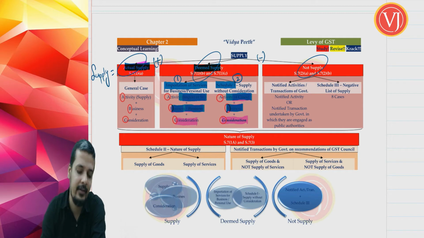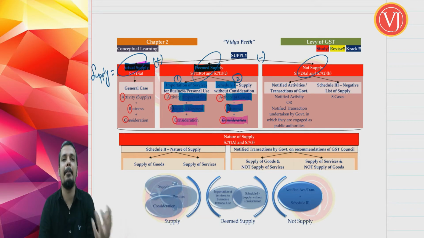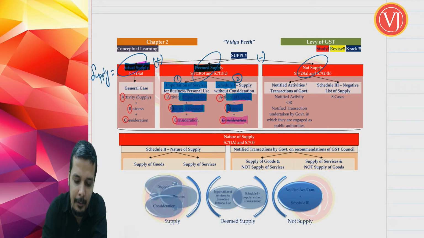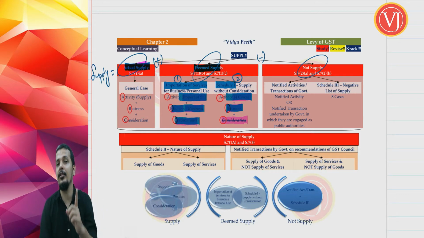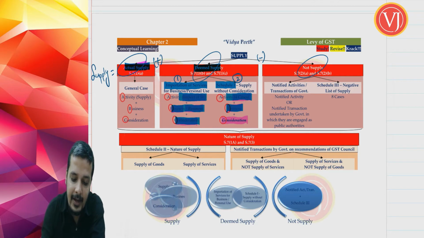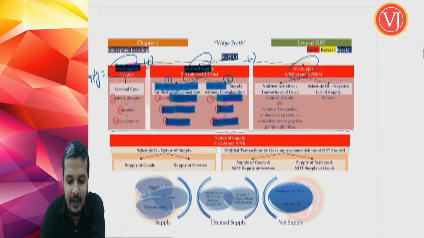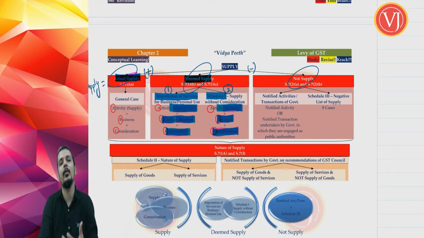And the third difference: in deemed supply part 1, which was focusing on importation of services, consideration should be present. Whereas in deemed supply part 2, which talks about the 4 cases of schedule 1, consideration is absent. Only because consideration was absent, we were forced to see schedule 1, which is otherwise called supply without consideration. So that is the way we have to discuss deemed supply.